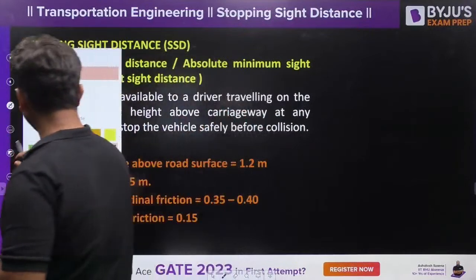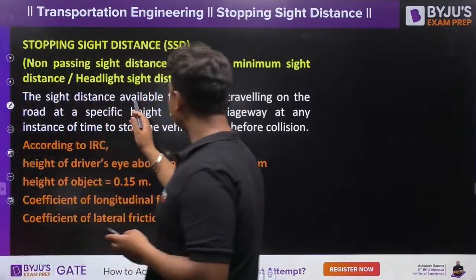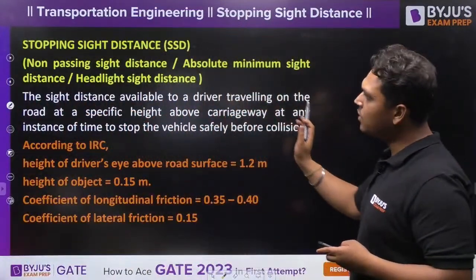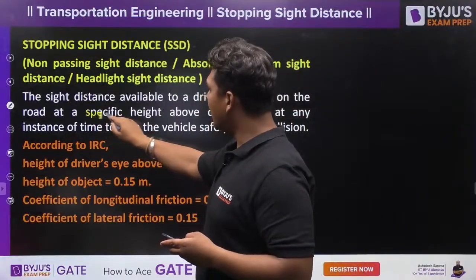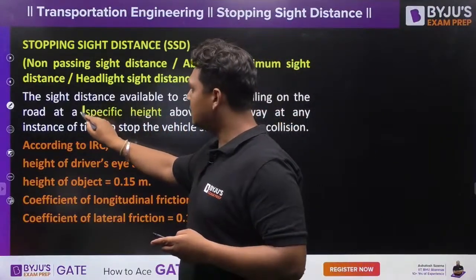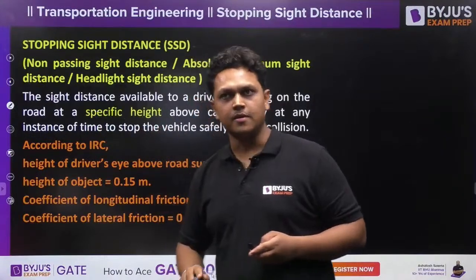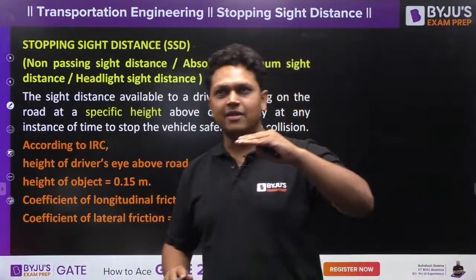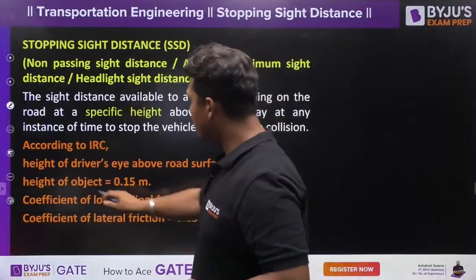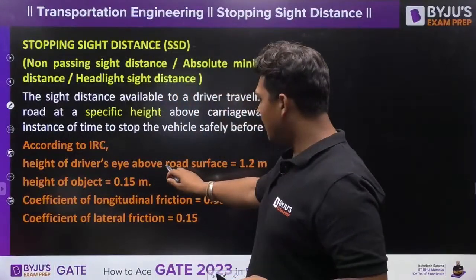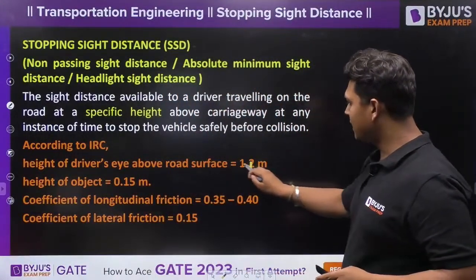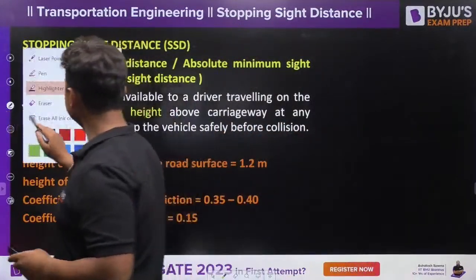So what is stopping sight distance? It is the sight distance available to a driver traveling on the road at a specific height. The height of the driver's eye is also specified in the IRC code. The height of the driver's eye above the road surface is 1.2 meter.